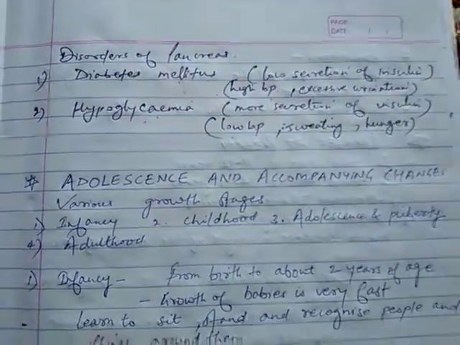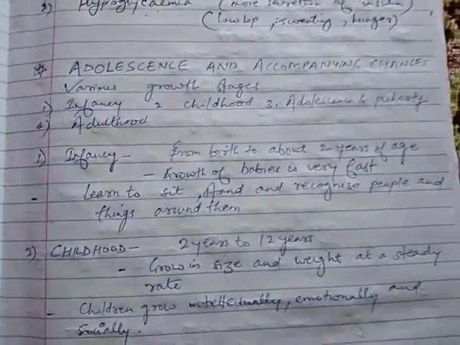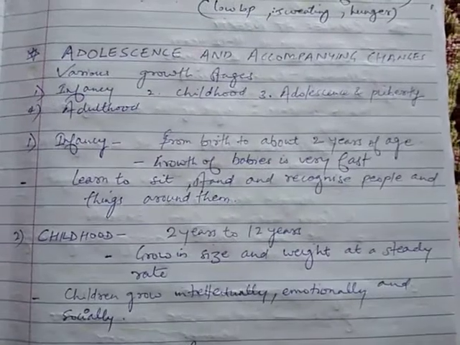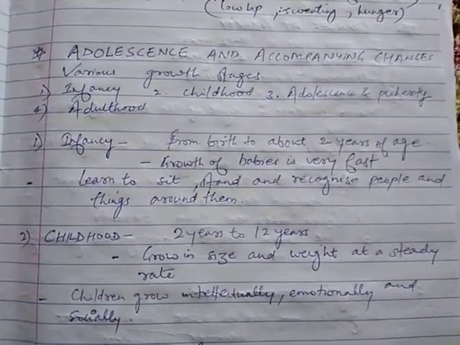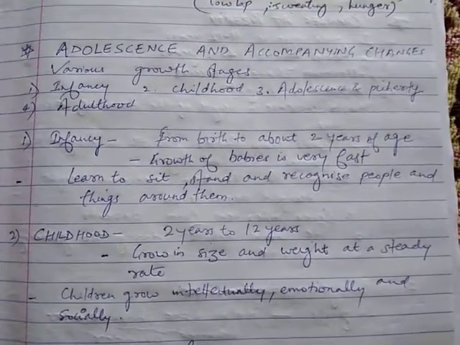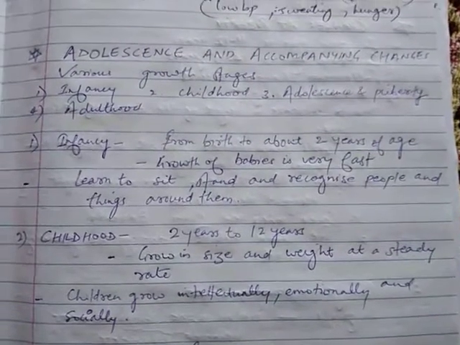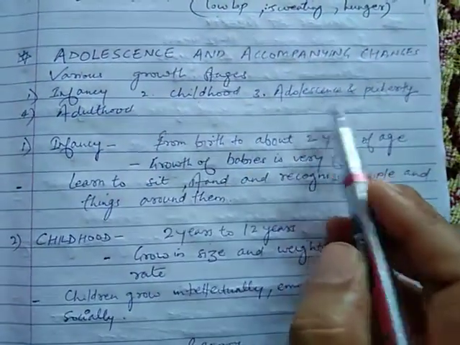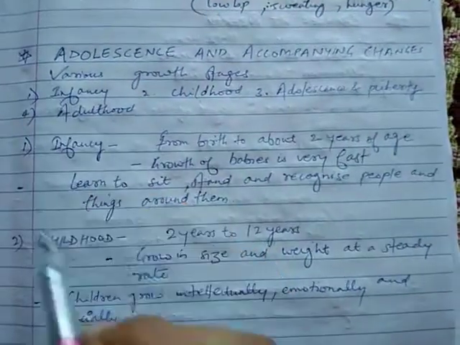Okay. Other topic for today is adolescence and accompanying changes. So students, we always show growth, and this growth has various stages like infancy, childhood, adolescence and puberty, and fourth is adulthood.